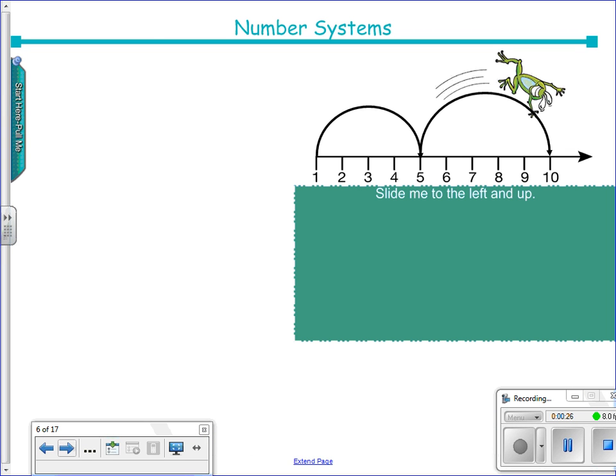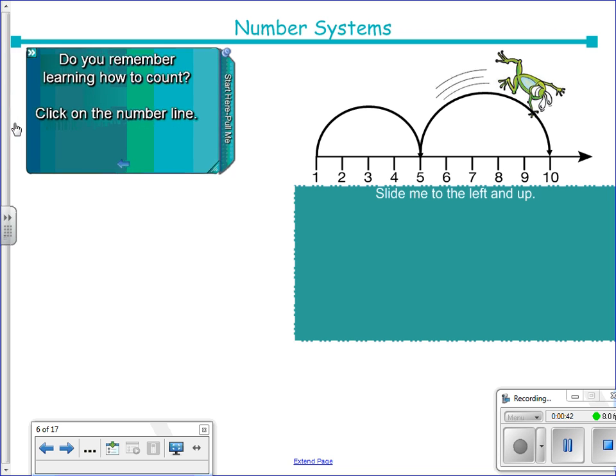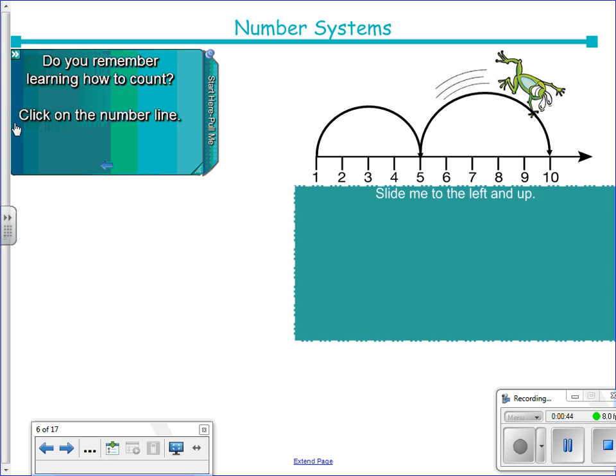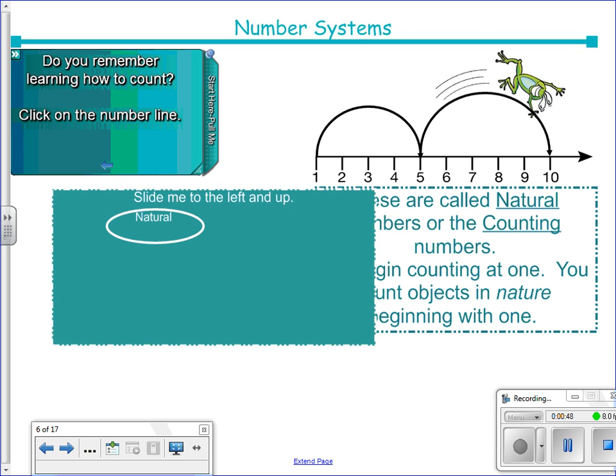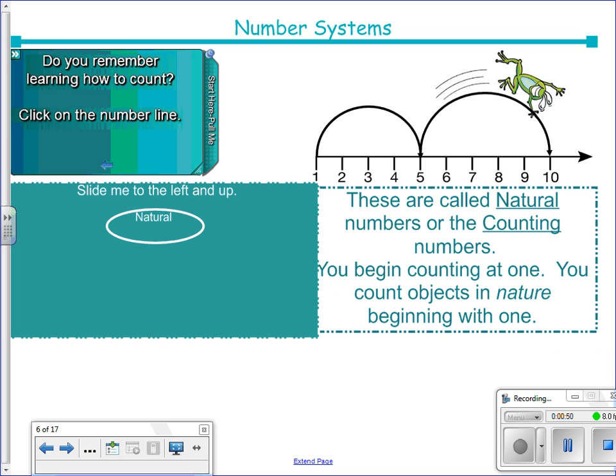What we're going to talk about, as I said, is the real number system, and there are different categories within the real number system. The first set of categories within the real number system are what we call natural numbers. These are the numbers that you naturally started counting as a small child. These are the numbers that we learned as a little baby. So the very first thing that you count generally are our natural numbers.